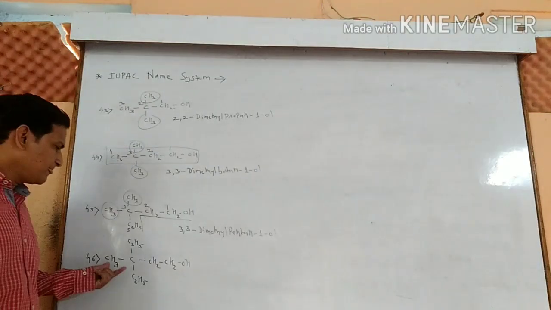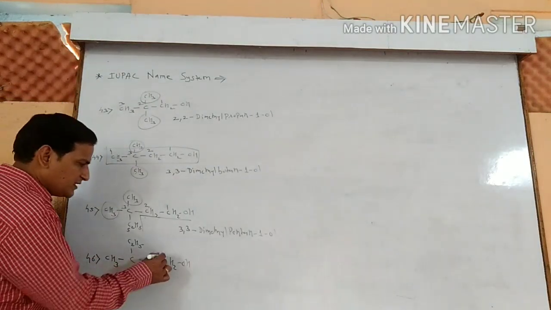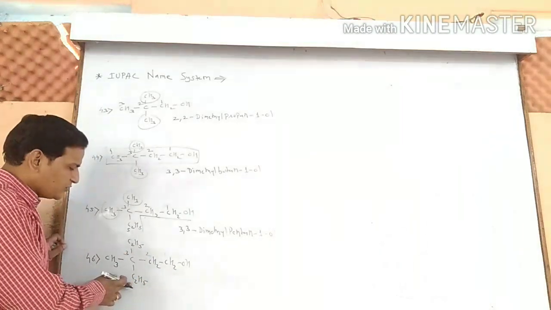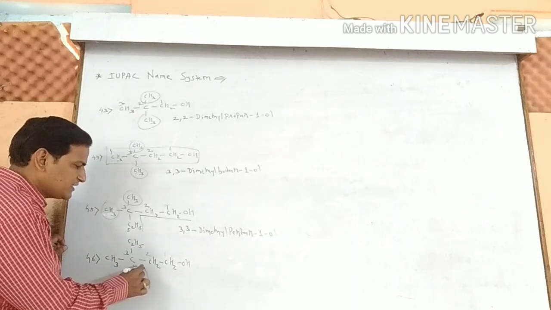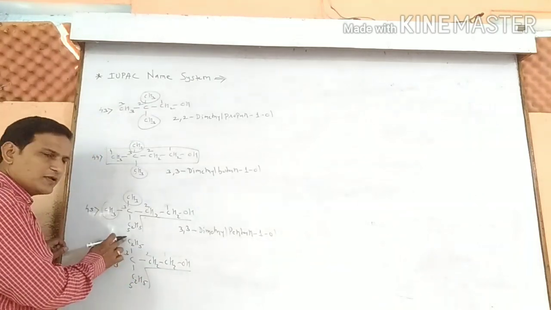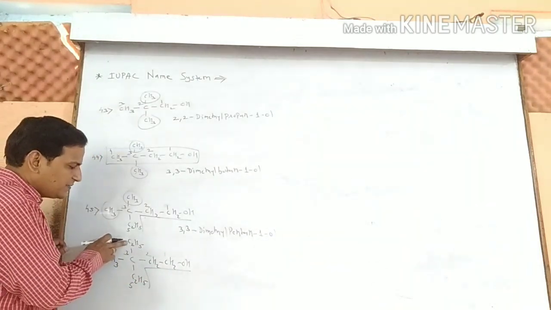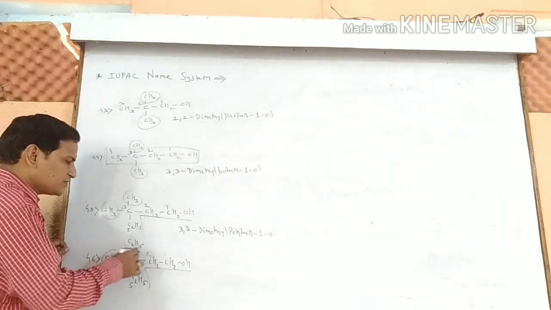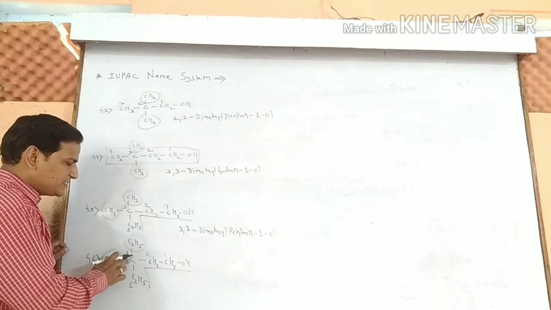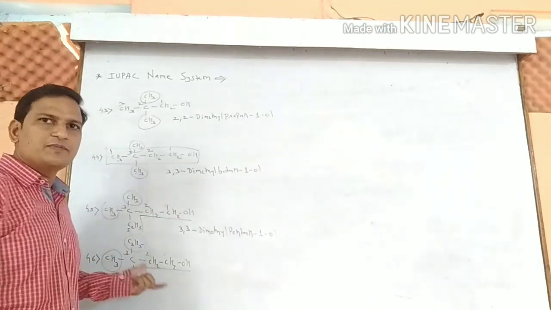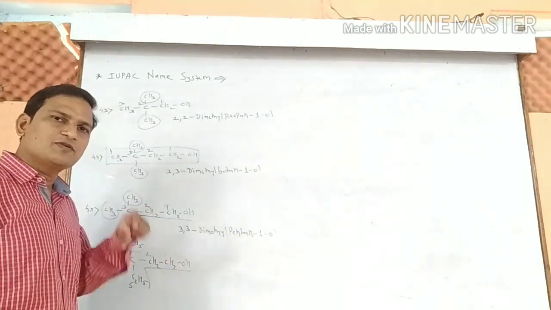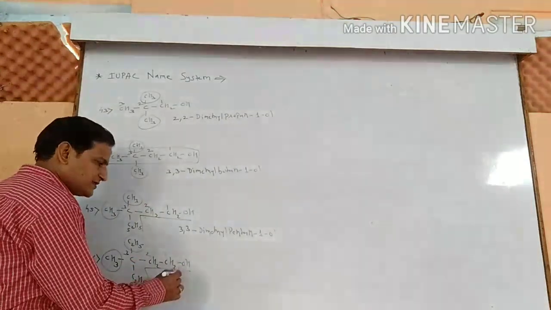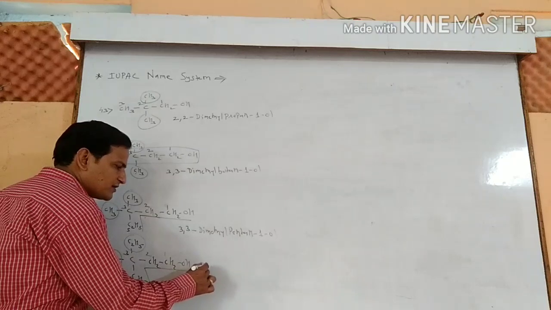Last example. 1 2 3 4 5. This is the parent alkane chain having the 5 carbon atoms. You can go up also. There is also presence of the 2 carbon atoms. This will be the branching, and this also becomes a branching. Both branchings are present at the third position. One branching is of the methyl group, and other is for the ethyl. Which group should be written first? Ethyl, as the rule of alphabetical order.